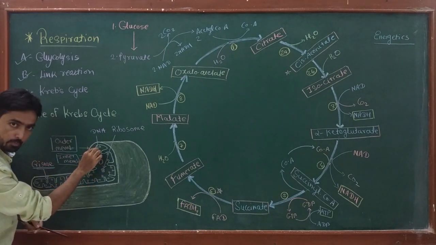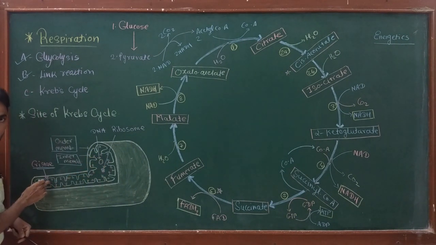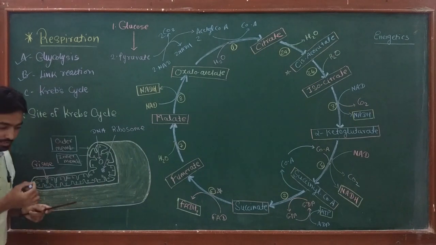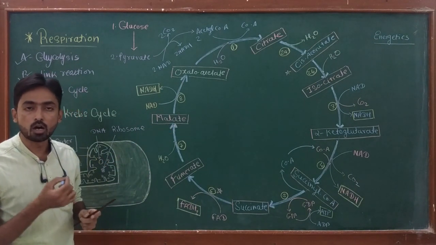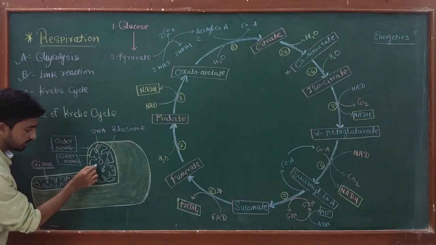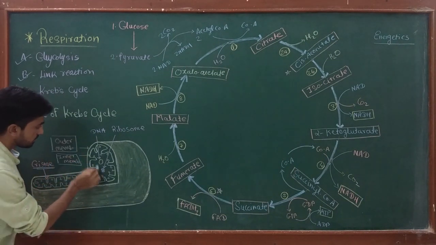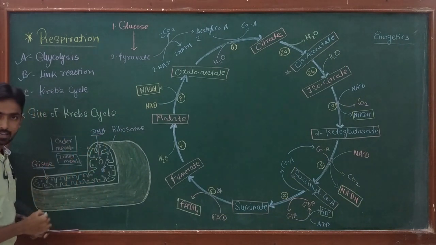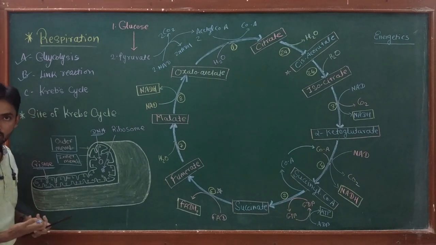Now the fluid part present inside the mitochondria is called the mitochondrial matrix, and this is the site where the Krebs reactions occur. All the enzymes responsible for this reaction are present inside the mitochondrial matrix. This matrix also has its own circular DNA, as mitochondria is an example of a semi-autonomous organelle.